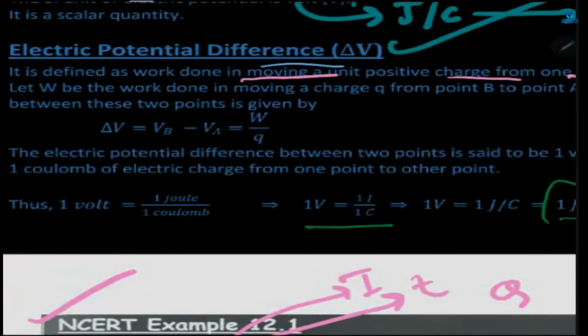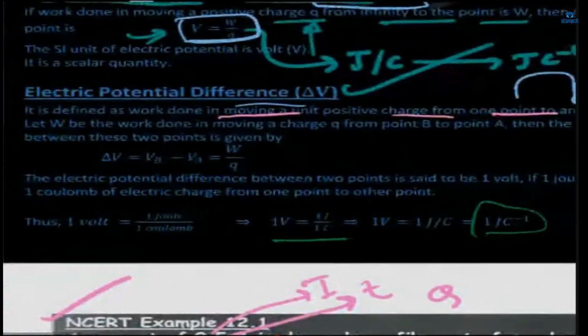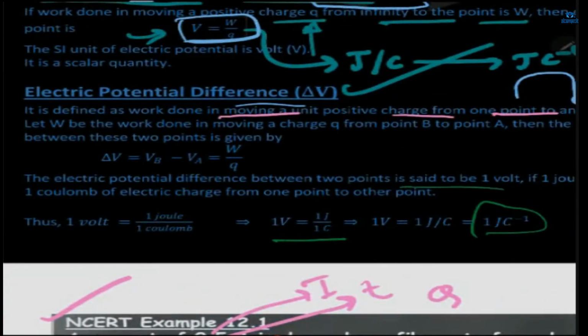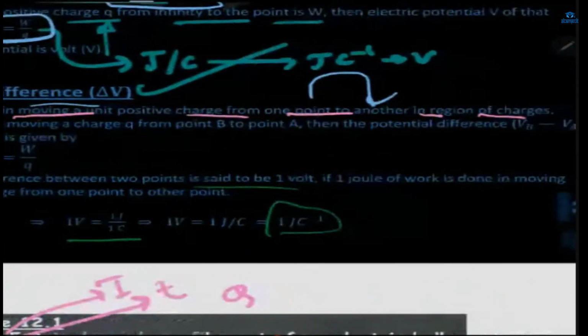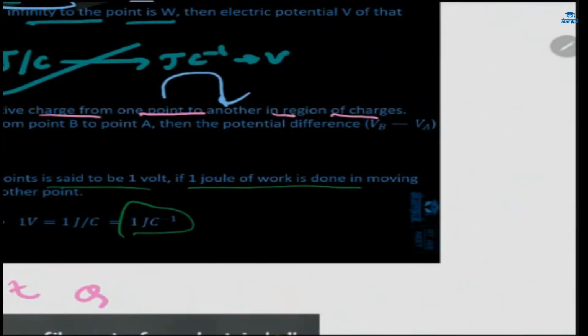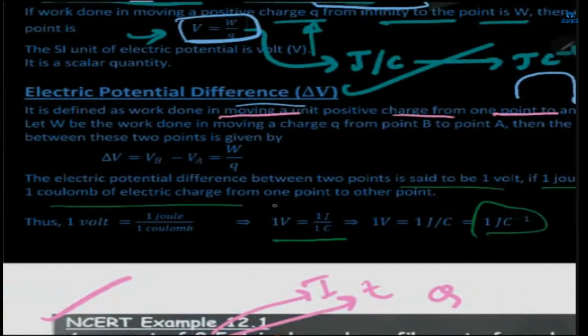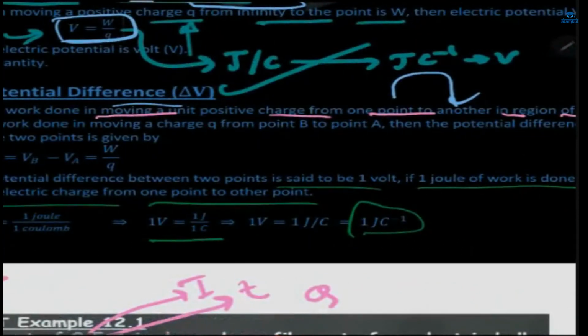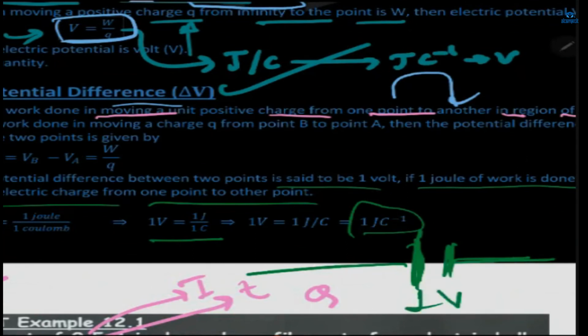Write it like this. Electric potential difference between 2 points is said to be 1 volt when 1 joule of work is done in moving 1 coulomb of charge from one point to another point. It's talking about the inner region of electric field. So electric potential difference between these 2 points is said to be 1 volt. When is it called 1 volt?